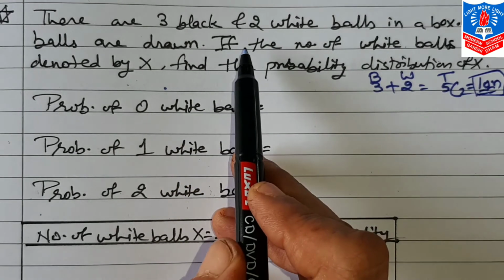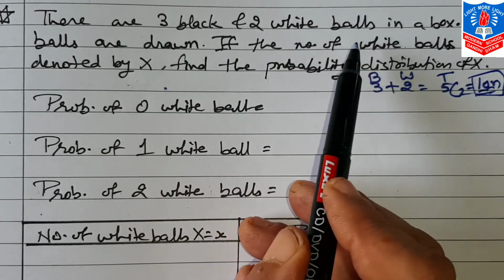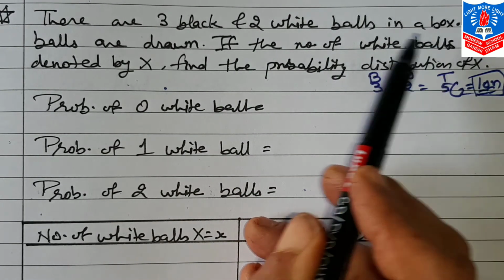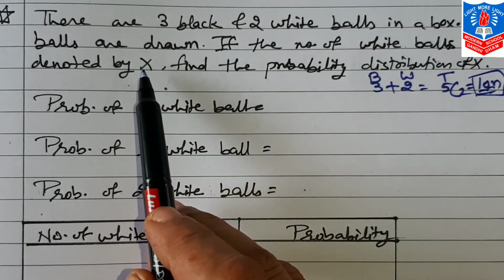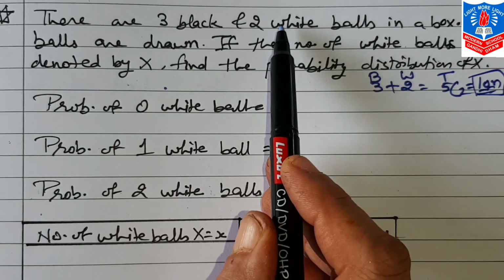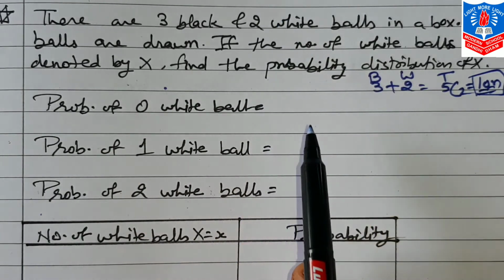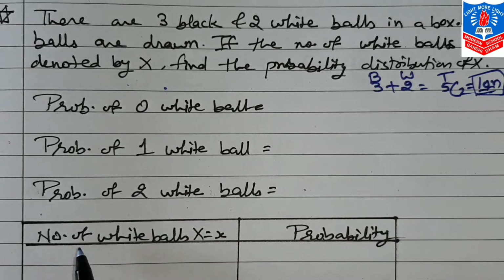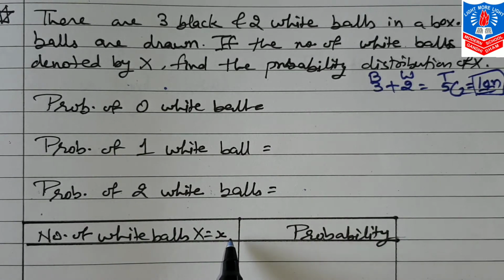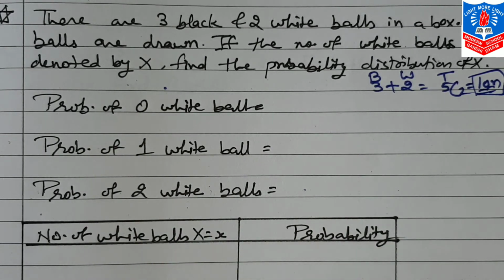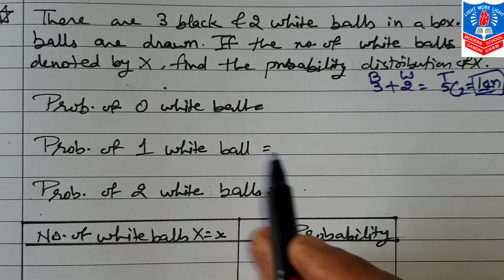Now here it is given very clearly, the number of white balls is denoted by x. How many white balls are there? 2 white balls. As I said, if we write the number of white balls x correctly, then to solve the sum is very easy.